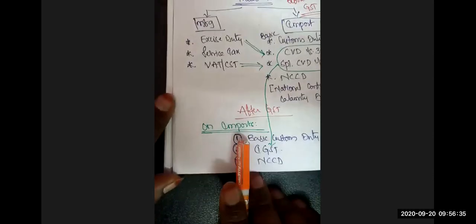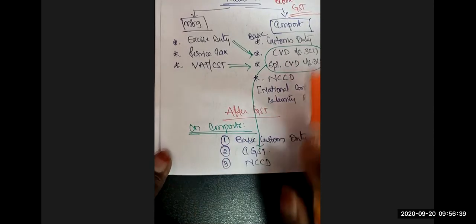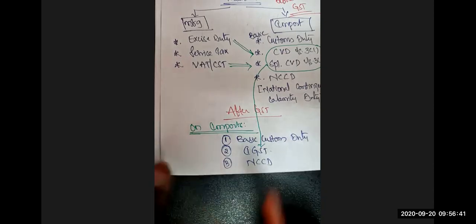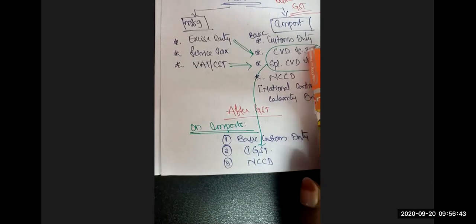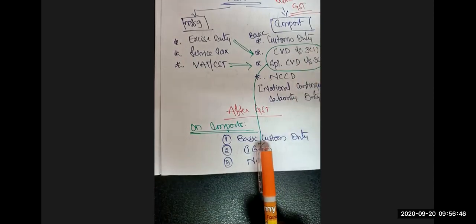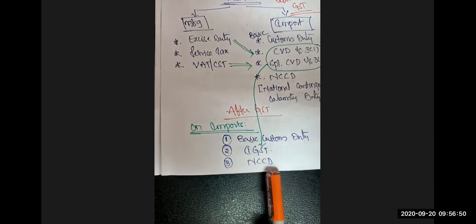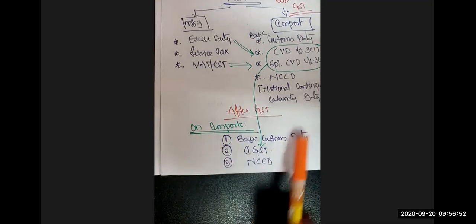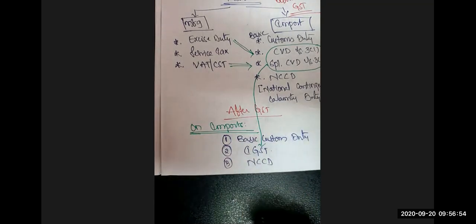Now, after the GST on imports, we are levying basic customs duty as it is. In the place of CVD and special CVD, now we are levying what? Now we are levying IGST. And NCCD remains common. Now after the GST on imports, what are we levying? We are levying basic customs duty, IGST, NCCD. Is that clear? Next.